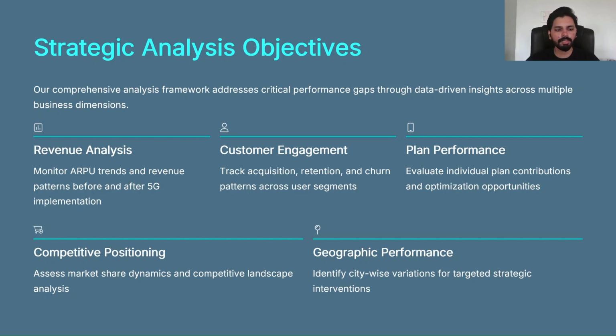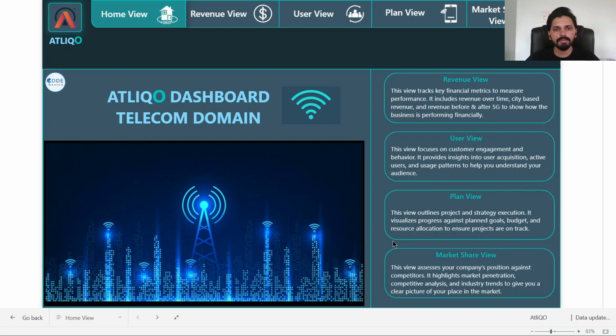Fourth one, we will do the competitive positioning. We will assess market share dynamics and competitive landscape analysis. And the last one, geographic performance. We will identify city-wise variations for targeted strategic interventions. So now these were the objectives, and let's start with our analysis.